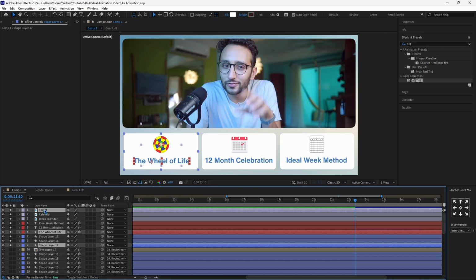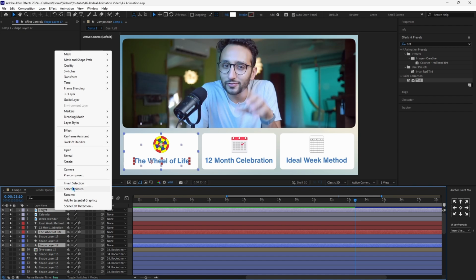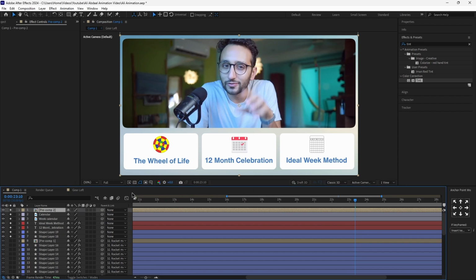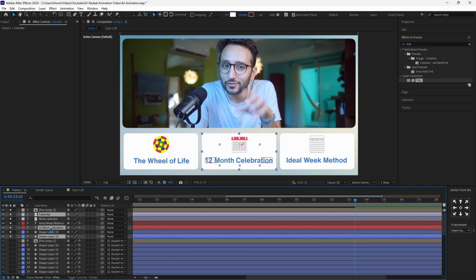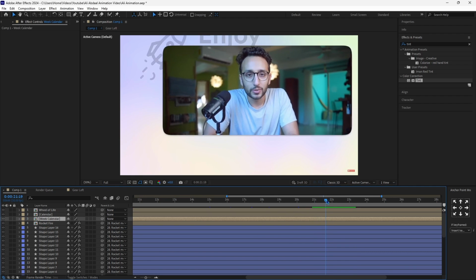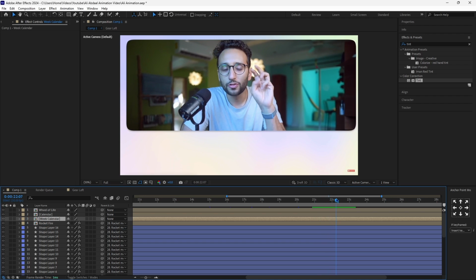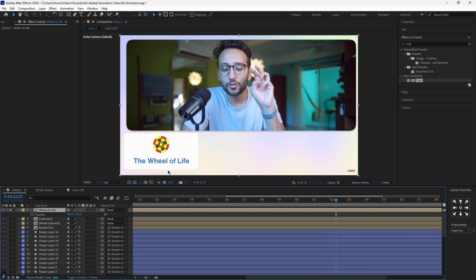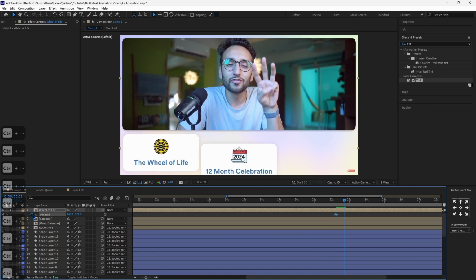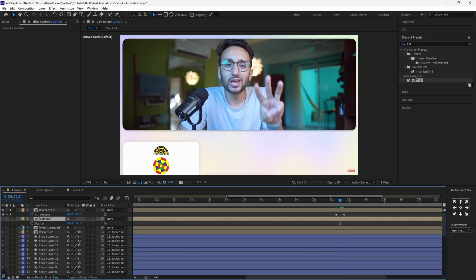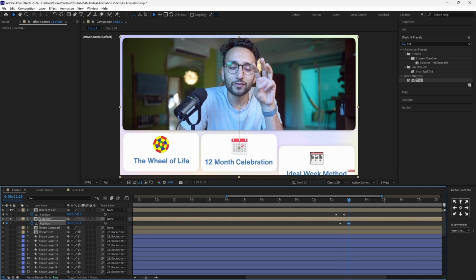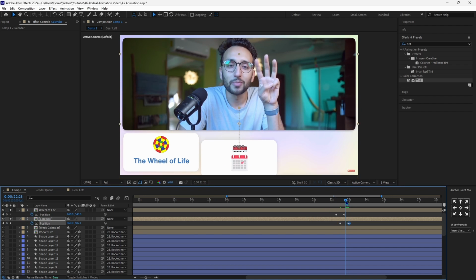Now that I have my squares with the icons, what I'll do is I'll pre-compose the square, the text, and the icon, so that, as you can see, this is what's going to happen. And I'll do the same for the calendar and the text. And now what I can do is I can simply go ahead and time the squares. So as you can see, this one starts to appear here. So let's go ahead and go on the position of this, drag it below, and then let's go forward until here, which is where it stops. And I'll drag it up. And now I'll go backwards, hit a keyframe on the calendar, drag it below, and I'll just drag it above. And now if I show my animation from the start, you can see that everything is done.